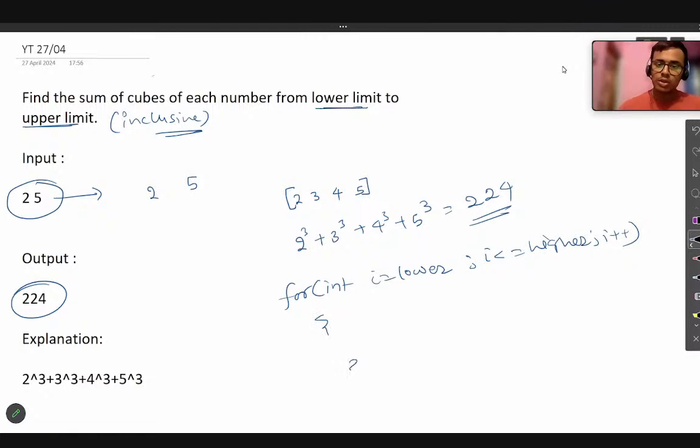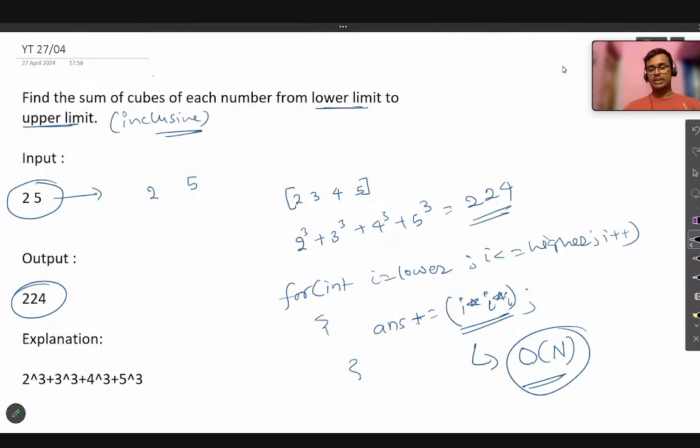In a variable, let's say the answer variable, I will just add that number multiplied three times, because cube means the same number multiplied three times. This is one approach that you can take, but the time complexity is linear.